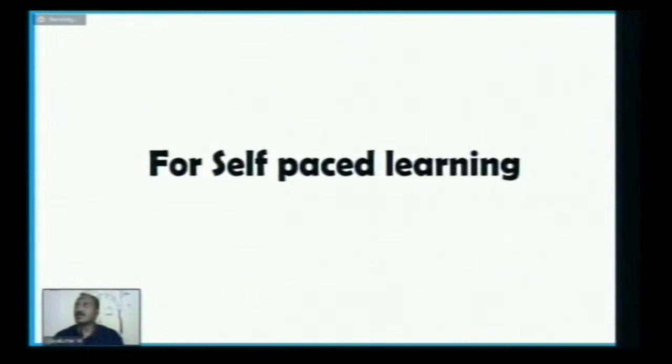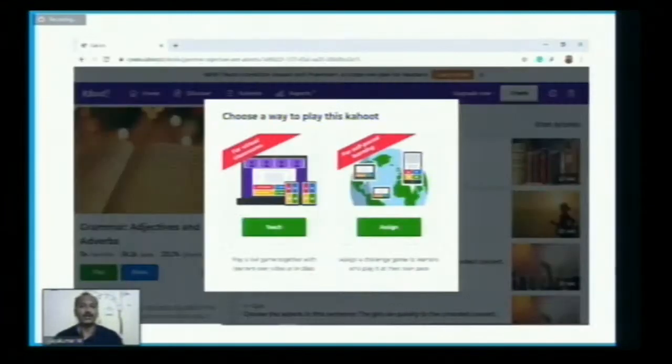And one more thing I would like to add is self-paced learning. This Kahoot is mainly used as a live interactive program. And one more thing is self-paced learning. That means this Kahoot can be given as homework to the students. So that's the thing. I have 4 more slides to show about how to do that. So let's go with that.